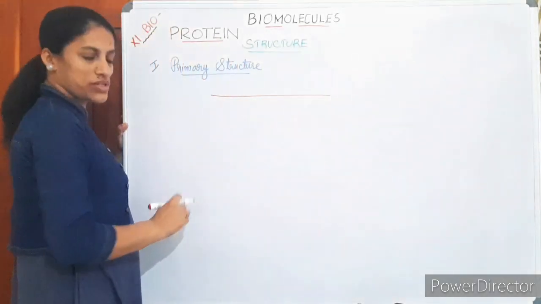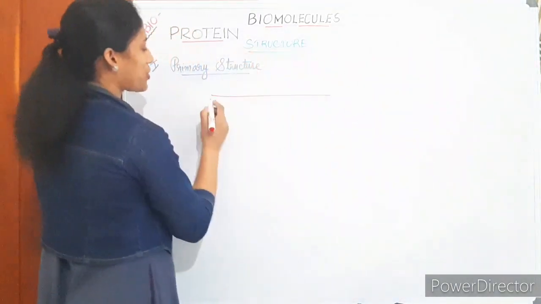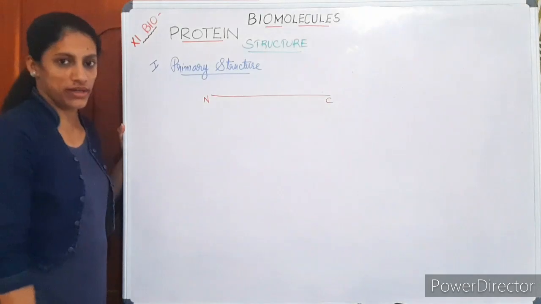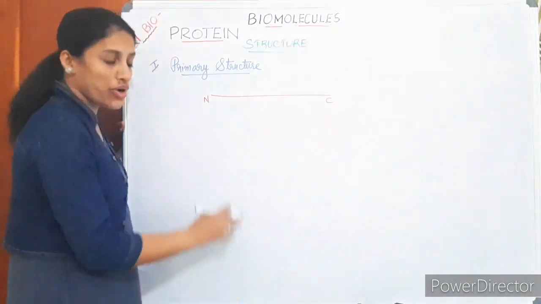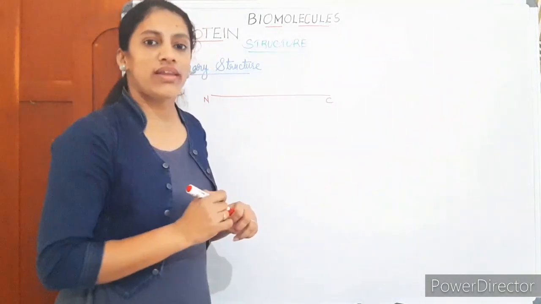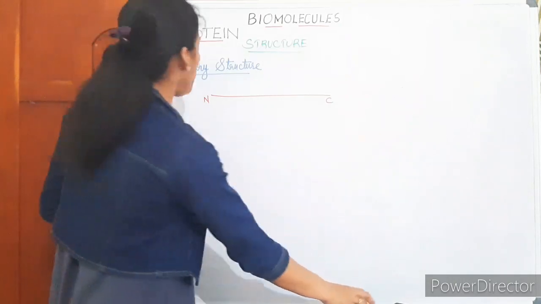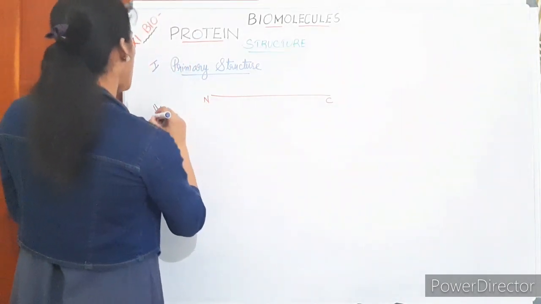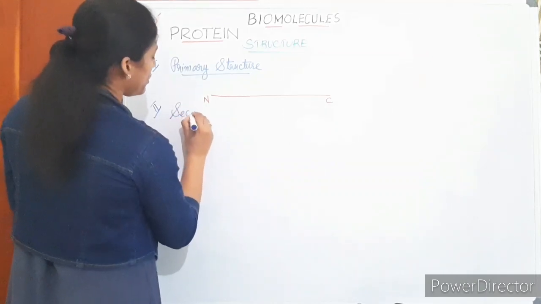According to the primary structure, protein is a rod-like structure. Its one end is the N-terminal, the other end is the C-terminal. One after the other, amino acids join to form this kind of rod-like structure, a line. Okay. Whereas the secondary structure, primary structure, secondary structure.